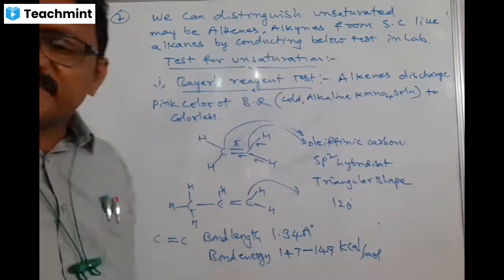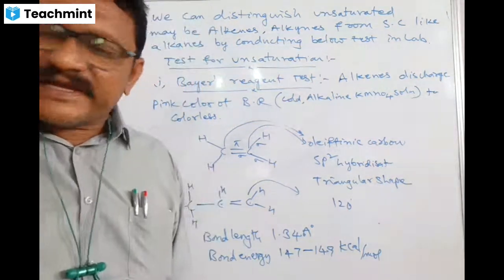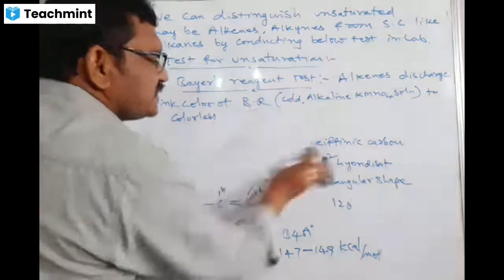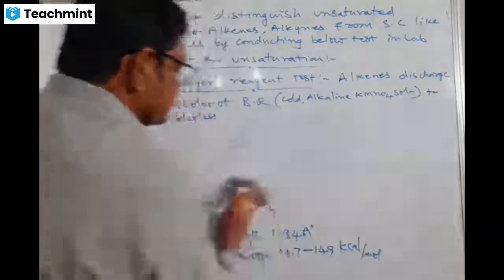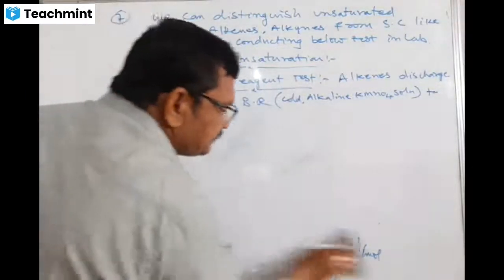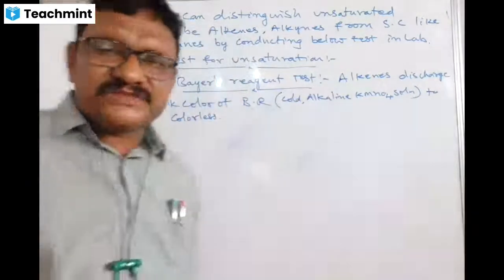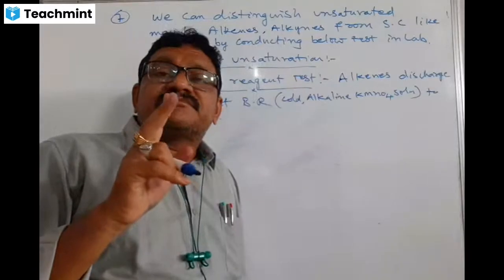By this, you can identify alkenes and alkynes in the laboratory from alkanes. Simply, for example, in an exam or entrance, the examiner gives two compounds.